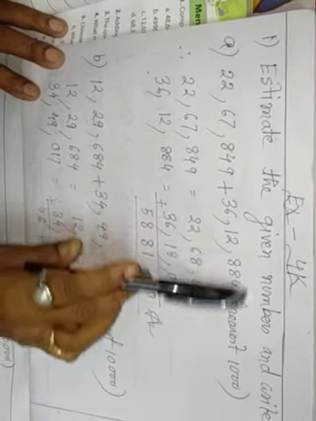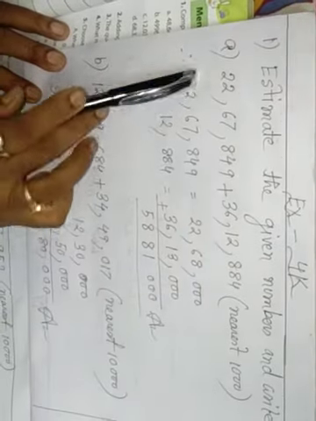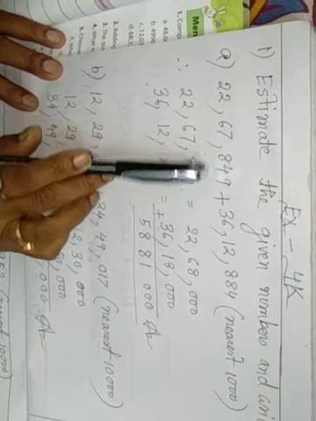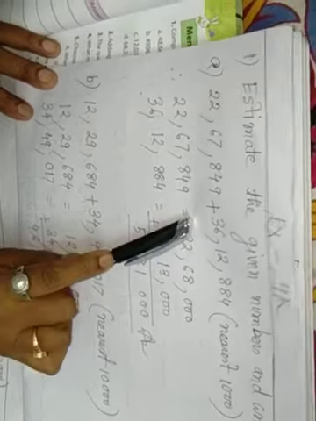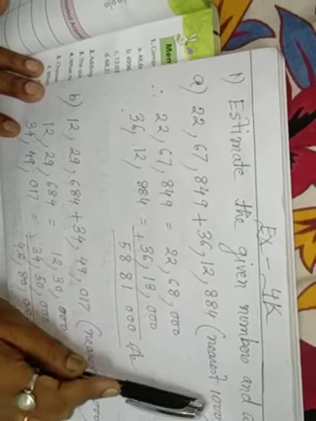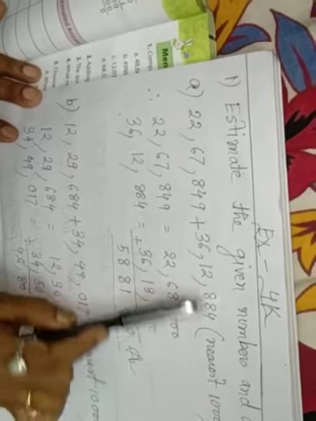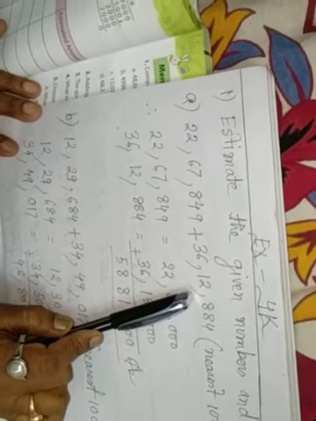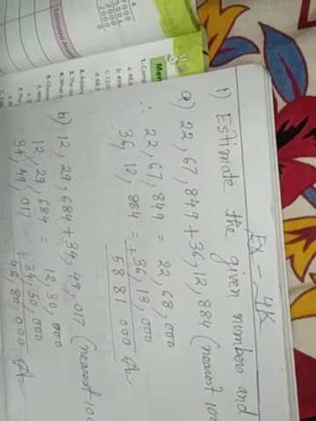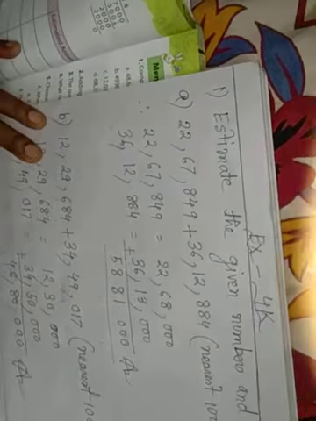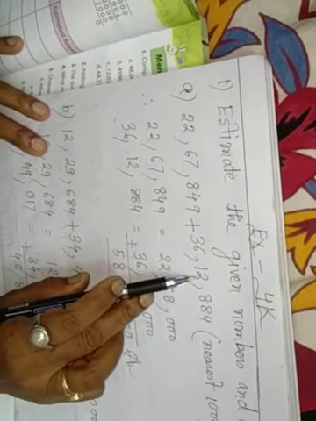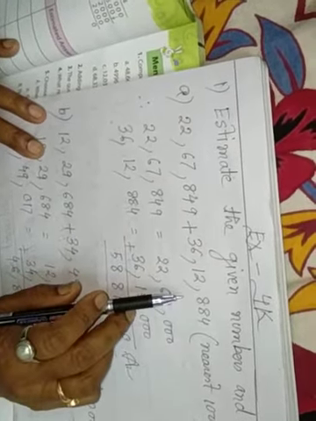Question number 1, estimate the given numbers and write the answer. In bracket this number, 22 lakh 67,849 plus 36 lakh 12,884. Nearest 1000. Nearest 1000 means you have to look at the hundreds digit. So if the digit is 8, greater than 5, so you have to add 1 to the 2, making it 3.